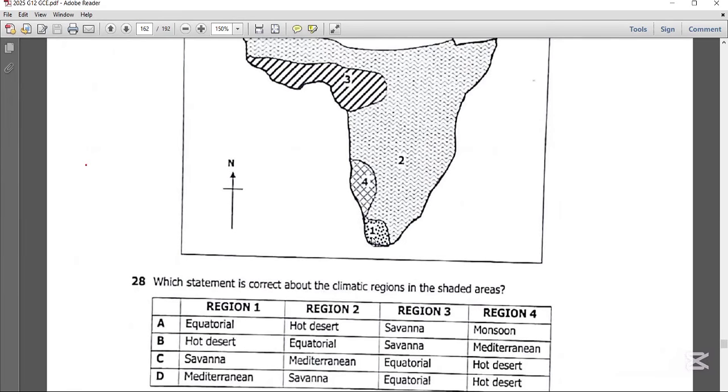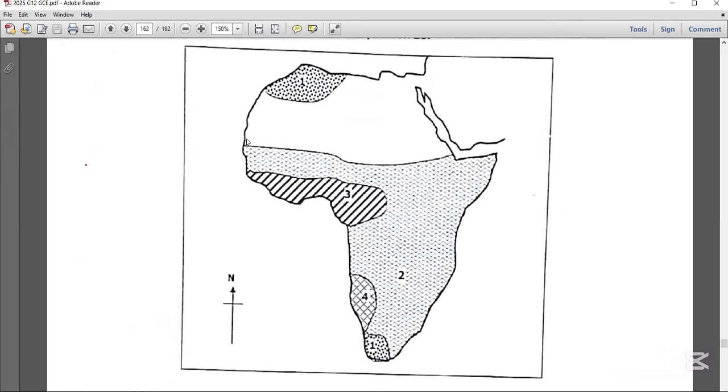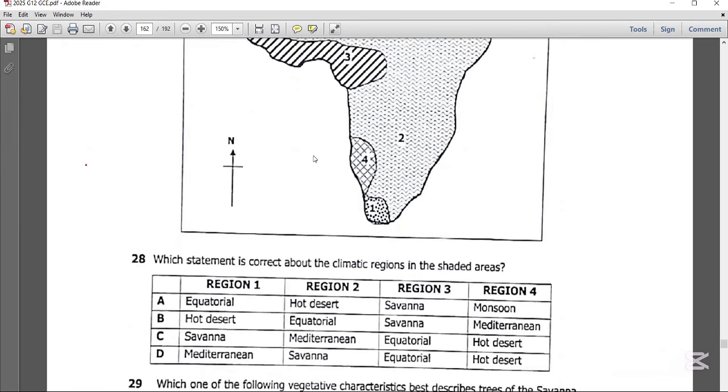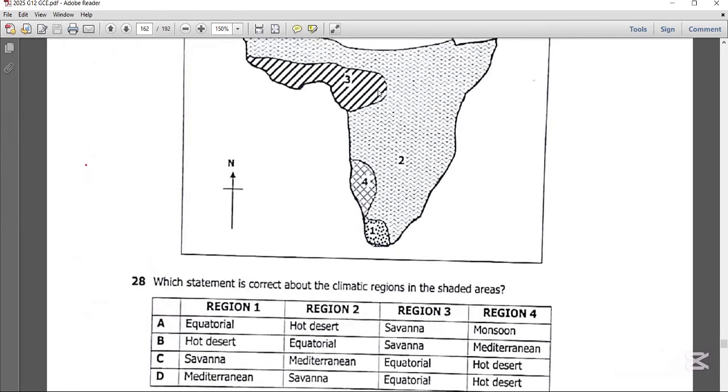Let's look at region 1. Region 1, right at the bottom tip of Africa, and the northernmost part of Africa, this is where you expect to find Mediterranean type of climate. Then region 2, this is where you expect to find savanna type of vegetation, savanna climate in general.